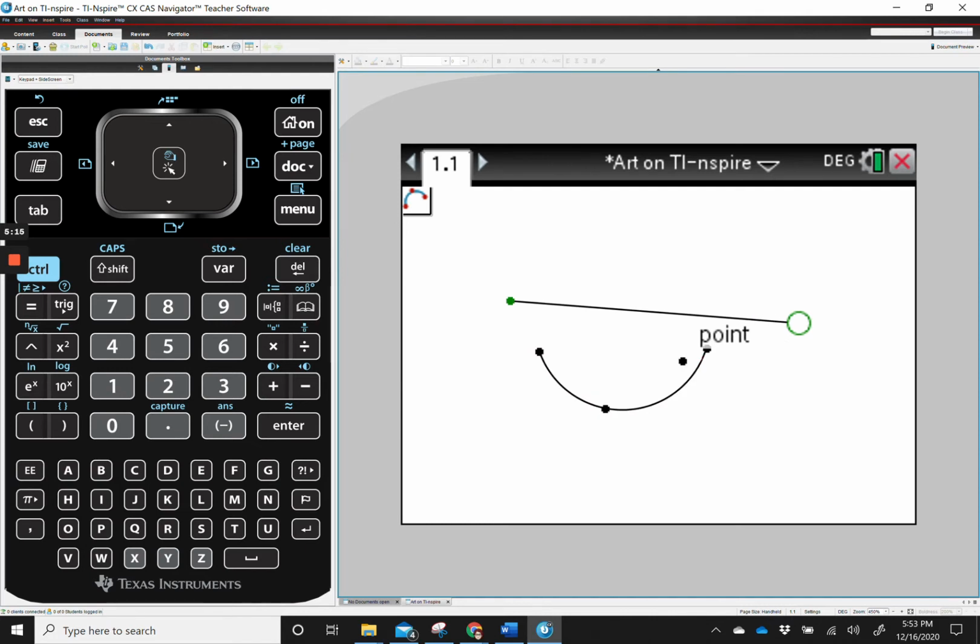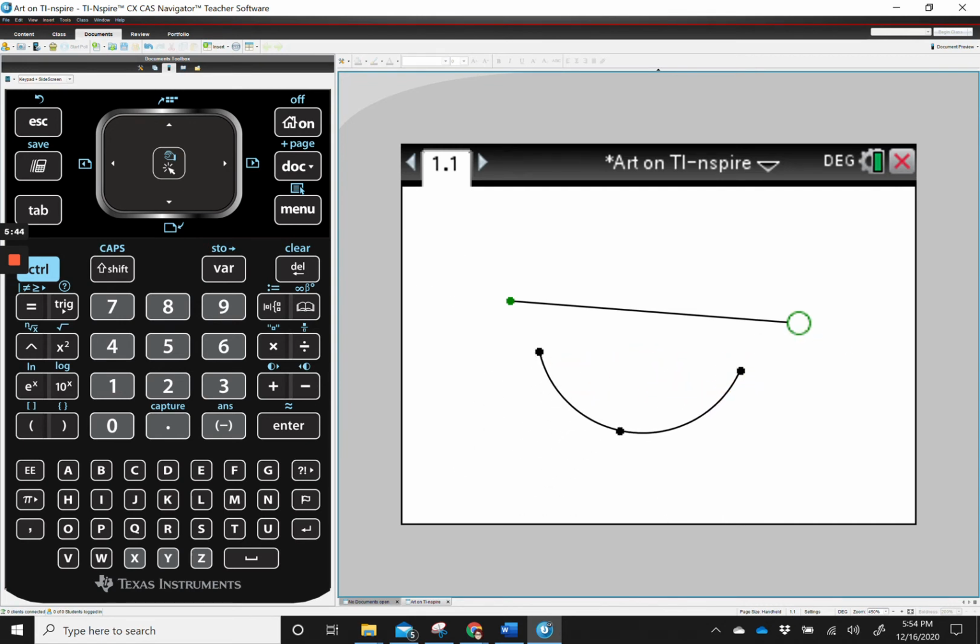I'm going to press escape to change, see this little box, I'm going to press escape. And now to move or reshape the arc, if I grab the middle point, so that's a control, and then click that center button on the touchpad. If I move the center point, you can see it changes the shape of the arc. If I grab one of the end points, I can change the length of the arc. I can kind of change the shape of it that way.